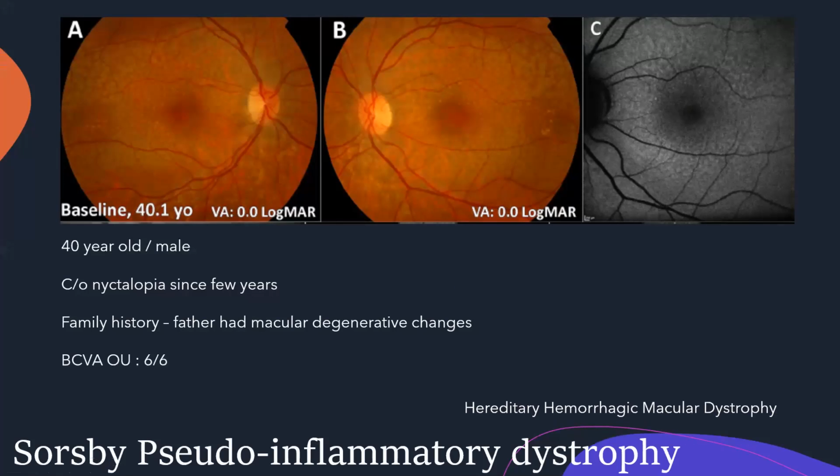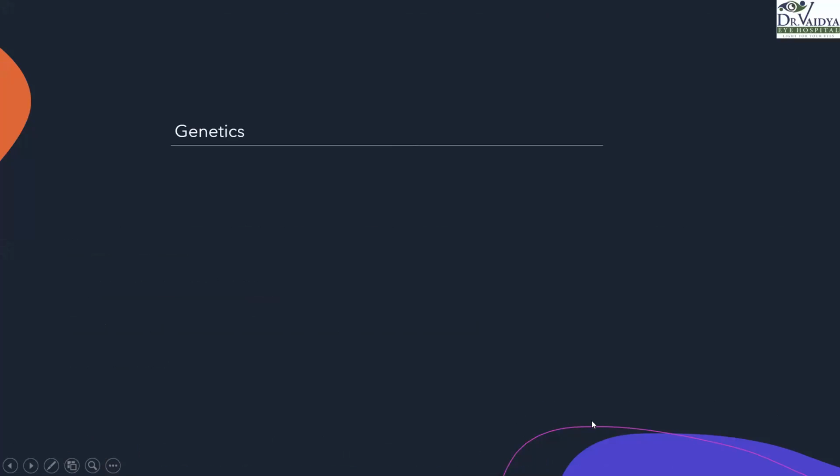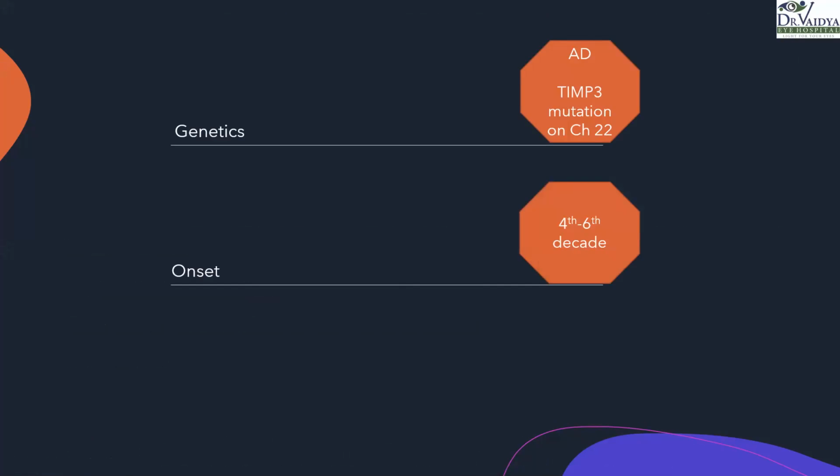This is slightly uncommon, but still important in terms of macular dystrophy. It's called Sorsby pseudo-inflammatory dystrophy. It's also called hereditary hemorrhagic macular dystrophy. The genetics: it's autosomal dominant with a TIMP3 mutation. The onset is usually, this is again a late onset disease, 4th to 6th decade.